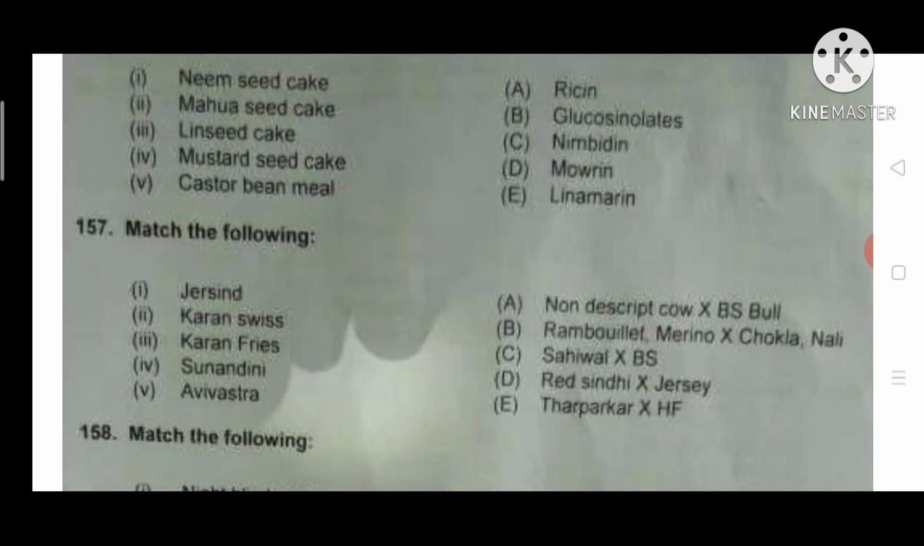Next question is about breeds and their crosses. Jersind is a cross of Red Sindhi plus Jersey. Karan Swiss is a cross of Sahiwal plus Brown Swiss. Karan Fries is a cross of Tharparkar plus HF, that is Holstein Friesian. Sunandini is a cross of nondescript cow plus Brown Swiss bull. Avivastra is a cross of Rambouillet, Merino plus Chokla and Nali.